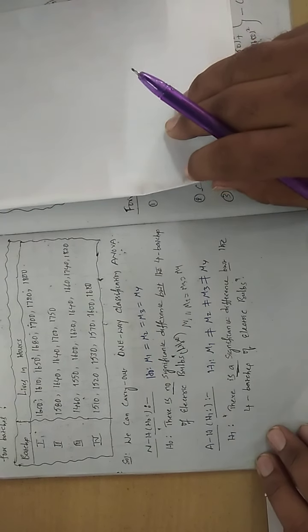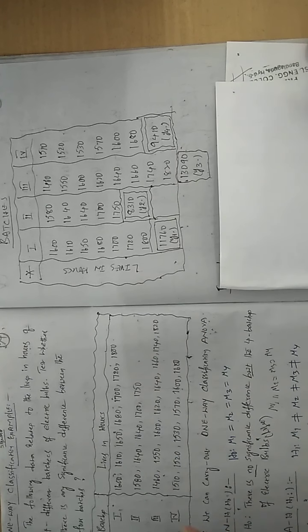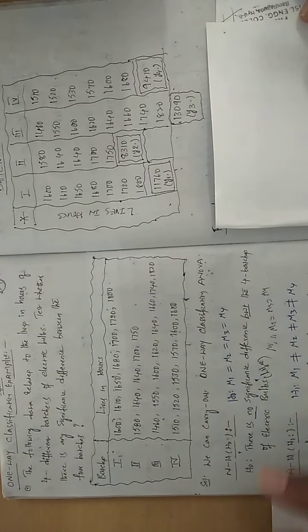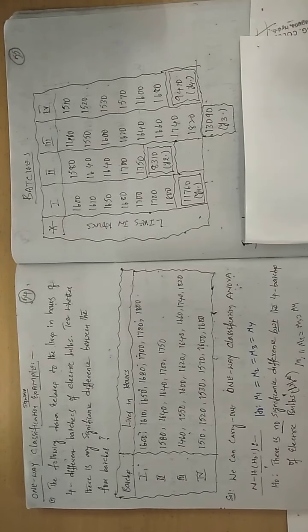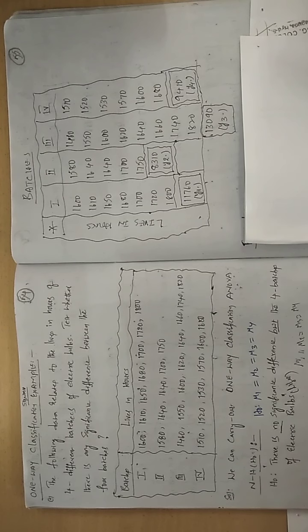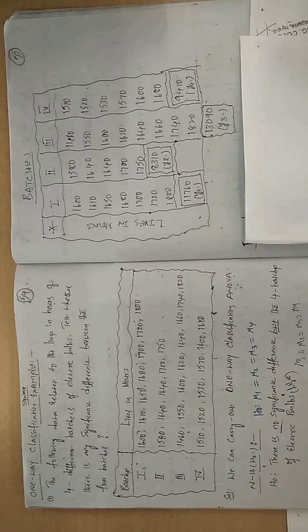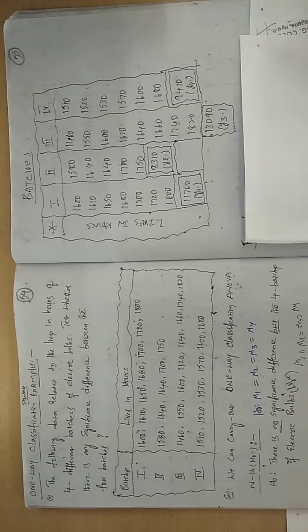Now we go for calculations. This is the most important part. So whatever data is given, here you see the data is in a horizontal way, from left to right. What I suggest is, when you are going to apply one-way classification, write down the data from top to bottom, because totaling becomes easier, or else confusion will arise. Now what I did here, I just tilted the data. Everything as it is, I am writing.